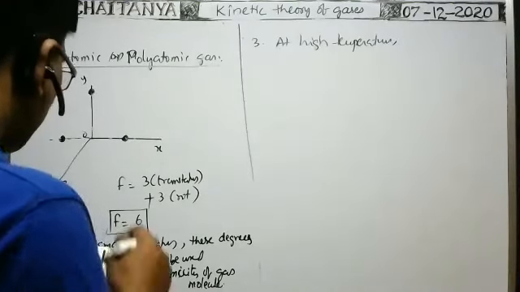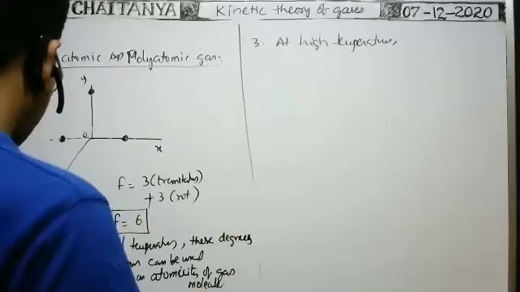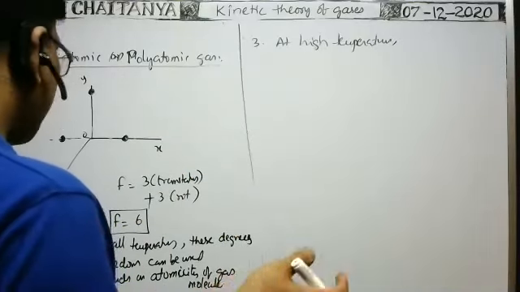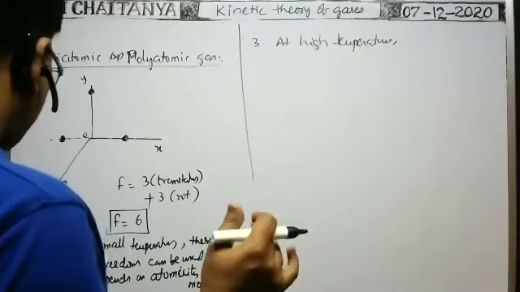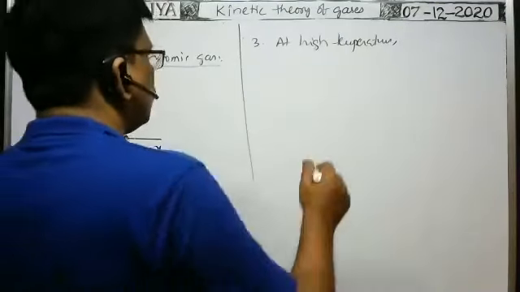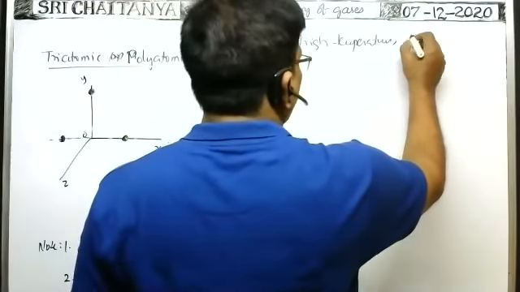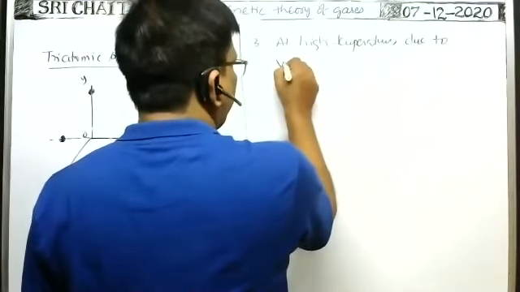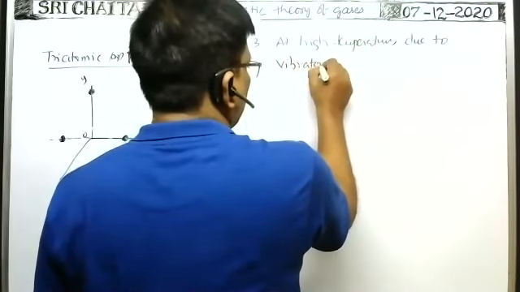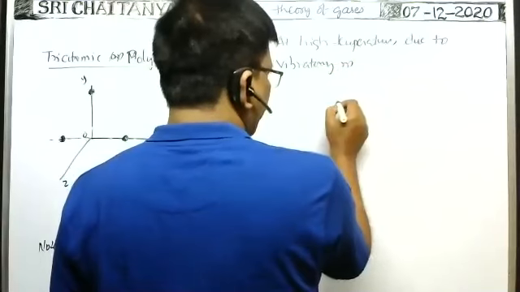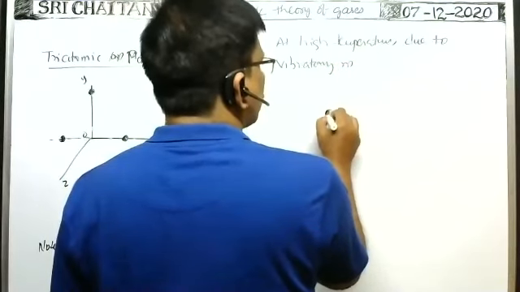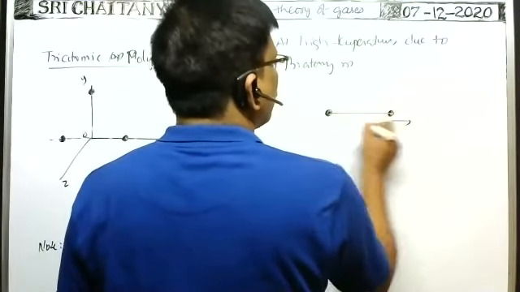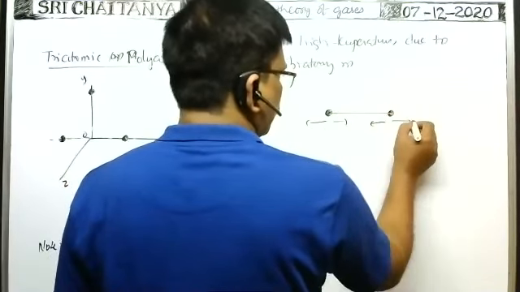So in vibrational motion, at high temperature, for diatomic gas 2 degrees of freedom due to vibratory motion will be added. Whenever the temperature is high, the molecule executes oscillations also like this.